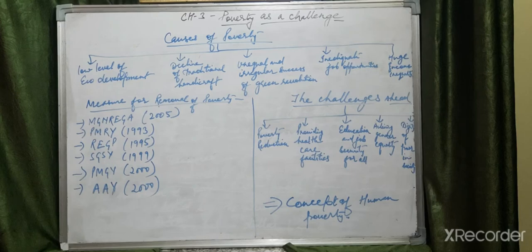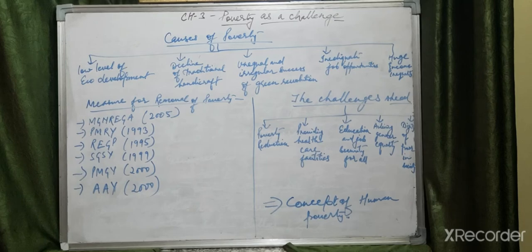First, 100 days of assured employment is provided. If they are not getting the job, then allowances will be provided to them. One third of the jobs are reserved for women. This is the second feature of this scheme. The third feature is that it is covered in 600 districts of India. So like this you have to learn all the features of all the poverty alleviation programs, which are very clearly given in the book.